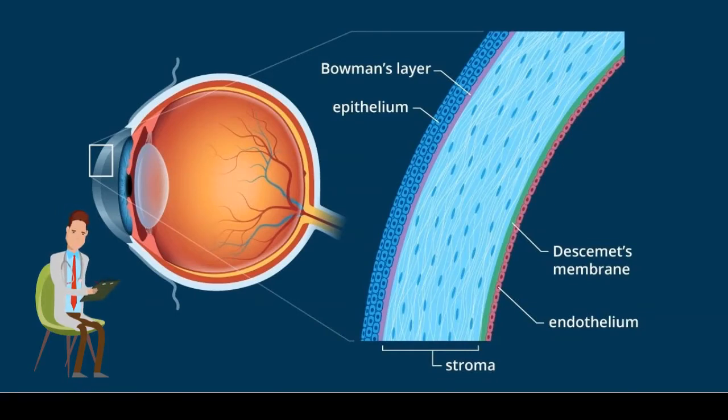Histologically, the cornea is formed of 5 layers. We have the epithelium, which is the only regenerative layer, followed by the Bowman's layer, which is the acellular layer of the stroma. The stroma, which has keratocytes and collagen. And finally, we have the Descemet's membrane, which is the basement membrane of the endothelium. And finally, we have the endothelial cells. These endothelial cells play an important role in maintaining the compactness of the stroma.